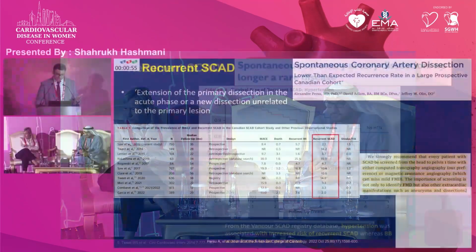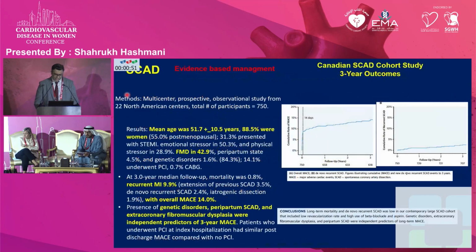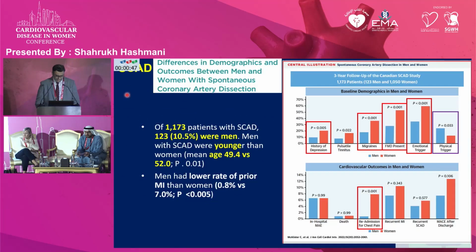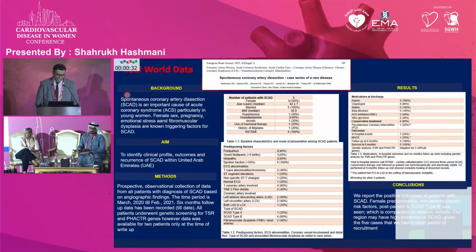Recurrent SCAD is seen in about 10 to 14% of the cases. Coronary tortuosity and hypertension are predominantly associated with recurrent SCAD. SCAD can also occur in males. 10% of the patients in this registry were male. They had less history of depression, and in-hospital mortality was similar in both groups. In the real-world data, in our study, we had about 5 patients with SCAD. All were females.